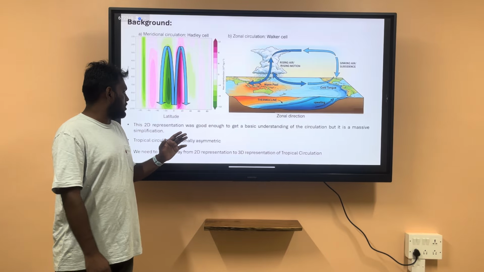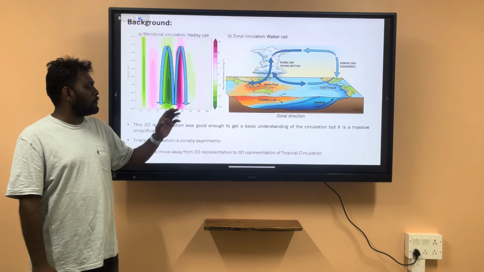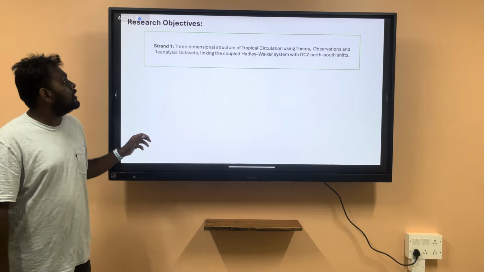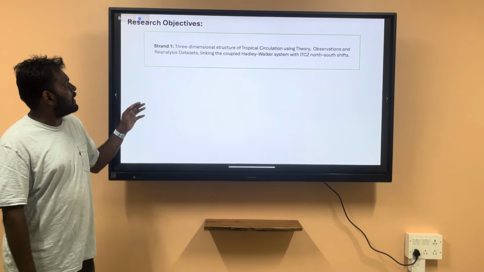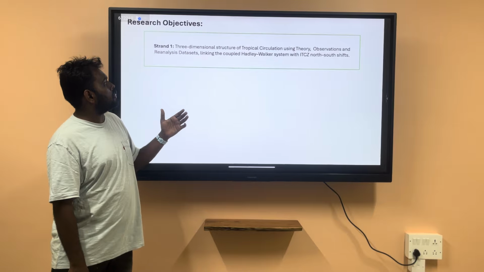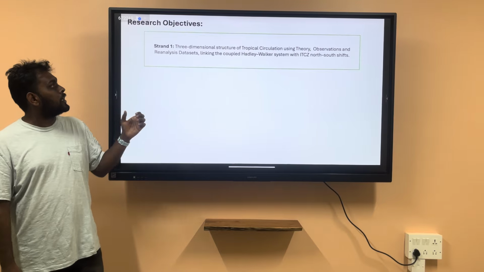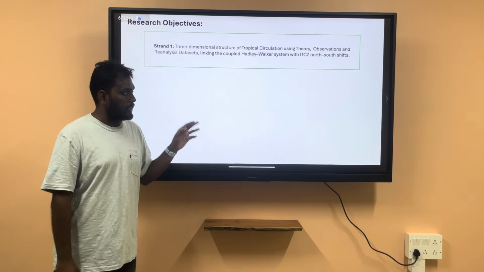Tropical circulation is zonally asymmetric. We need to move away from 2D representation to 3D representation. And these are my research objectives. First of all, as part of my strand 1, I would like to understand the three-dimensional structure of tropical circulation using theory, observation, and reanalysis datasets.